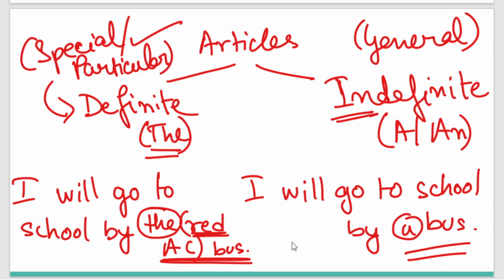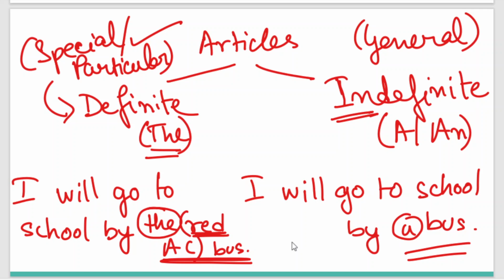Whenever we are specifying something, making something definite, we use the definite article the. And whenever we express an average, general, usual meaning, we use the indefinite article a. So this is the very basic difference between the and a.